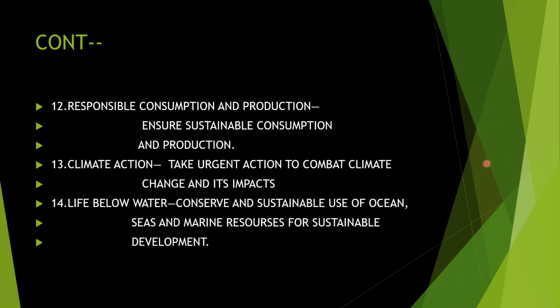Next is responsible consumption and production: ensure sustainable, responsible consumption and production. Consumption, taking in, is known as consumption, and production is producing something. So consumption and production should be very responsible. When we say don't waste water, we consume it, but it should not be wasted. In the same way, all kinds of energies and all the environmental resources we should use responsibly, in a proper way. That is our responsibility, and production has a great role. So ensuring sustainable consumption and production is very important and needed in all countries. Next is climate action. Take urgent action to combat climate change and its impacts.